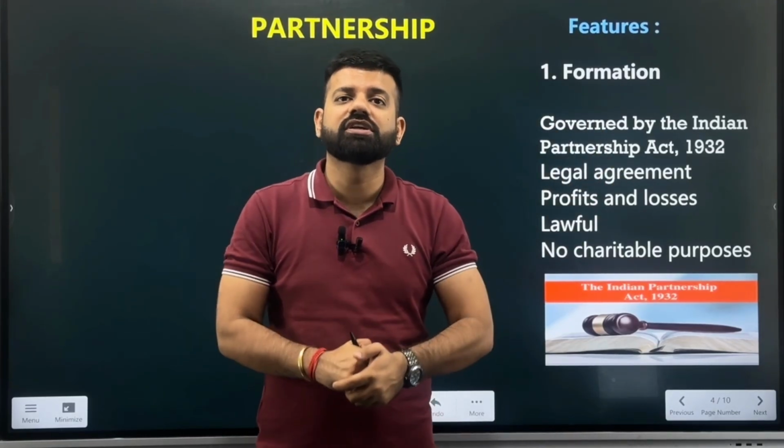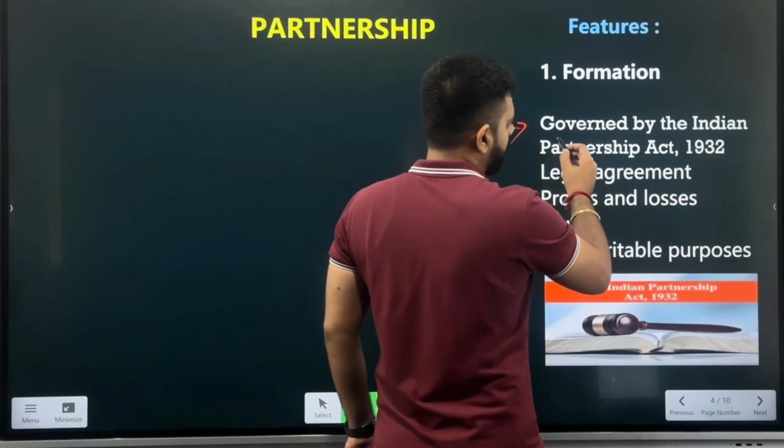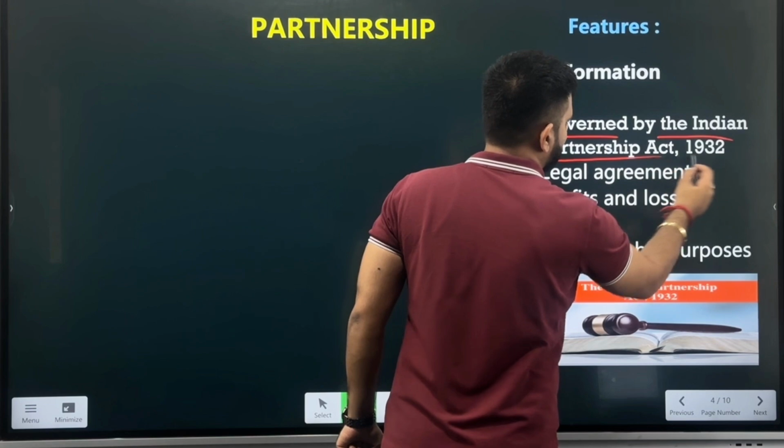What is the meaning of formation? How is this partnership formed? So basically, the governing law which looks after the partnership is the Indian Partnership Act 1932. So the first point is, it is governed by the Indian Partnership Act 1932. All the rules and regulations and all the procedures for how the partnership is to be started are given under the Indian Partnership Act 1932.